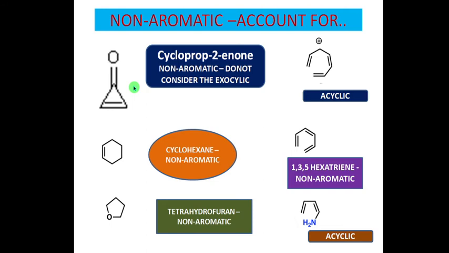From the conjugation point of view, we must consider carbon-carbon double bonds only. So if C double bond O is there, it is not considered as a carbon-carbon bond. Hence, the exocyclic bond may not be considered as our point of interest here. So this particular cycloprop-2-enone is non-aromatic in nature.